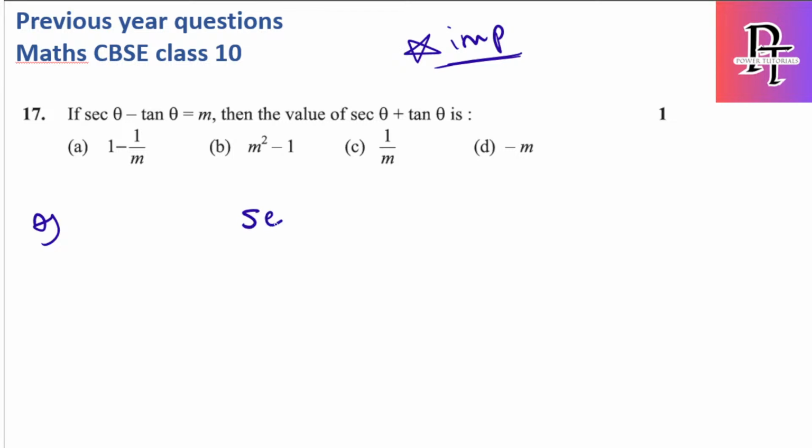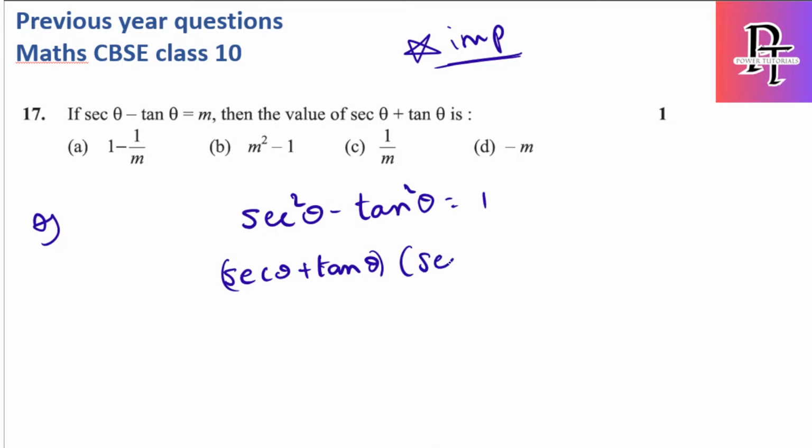Second identity is secant square theta minus tan square theta is equal to 1. I just told to remember the algebraic equation, which is a square minus b square. So a square minus b square form. So I can simply say it is secant theta plus tan theta into secant theta minus tan theta is equal to 1.